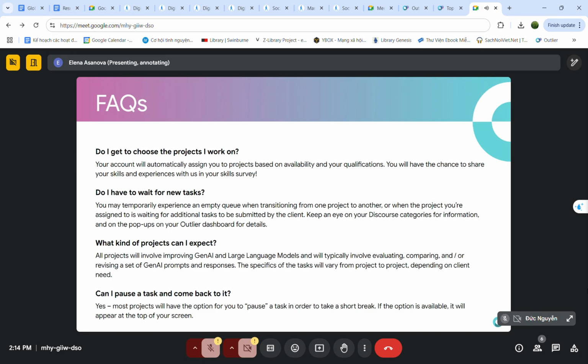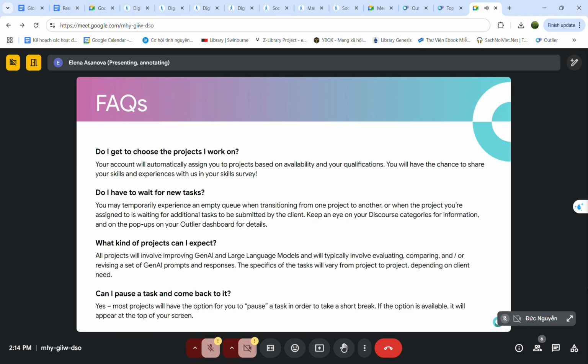And actually, what kind of tasks can you expect? Very, very different ones. For example, you can be asked to write a prompt according to a set of requirements, or to edit and rewrite a prompt. When you submit a prompt, the model usually gives you a couple of answers, and you have to evaluate and compare them according to a set of criteria.